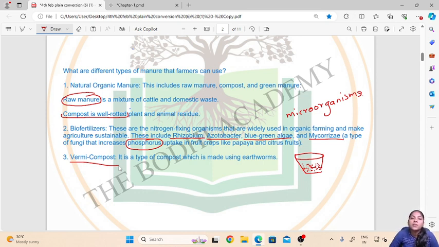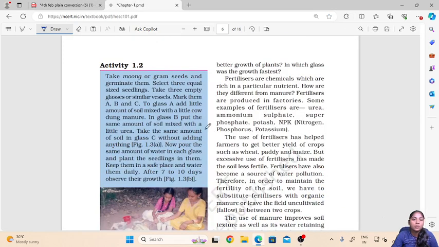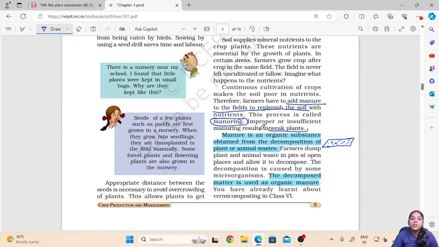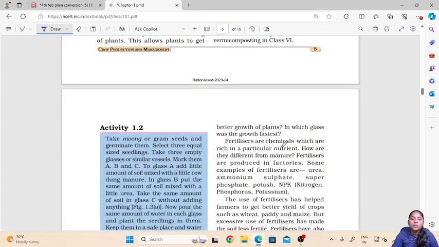These earthworms will then eat and release the humus, and then it will form the vermicompost.